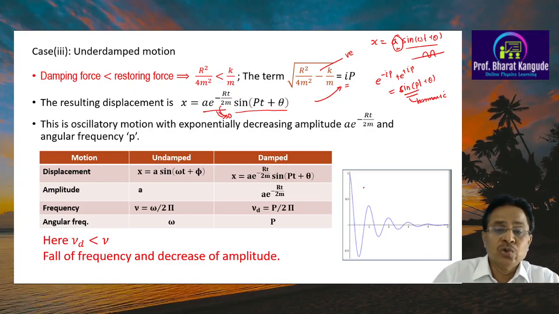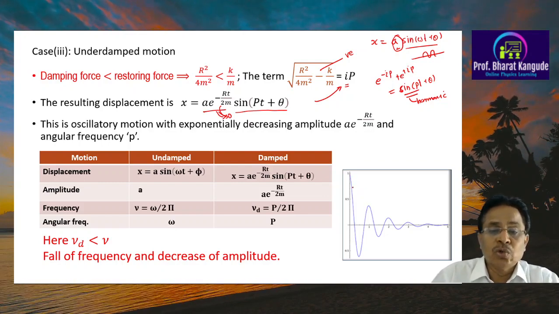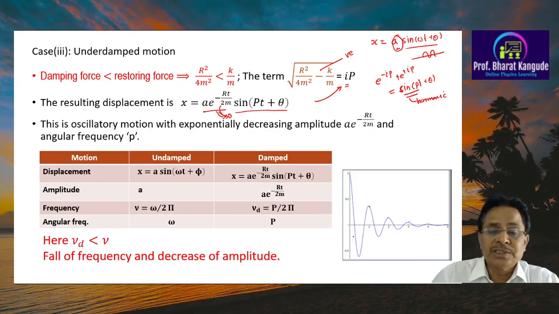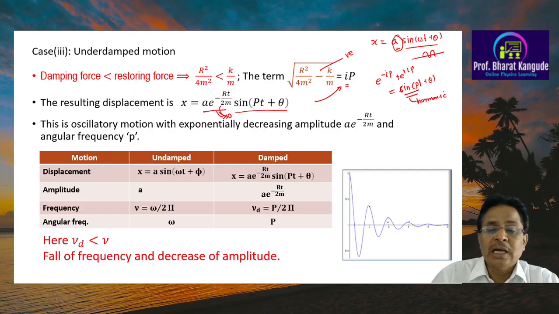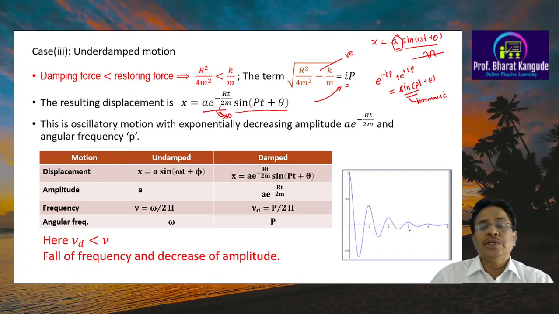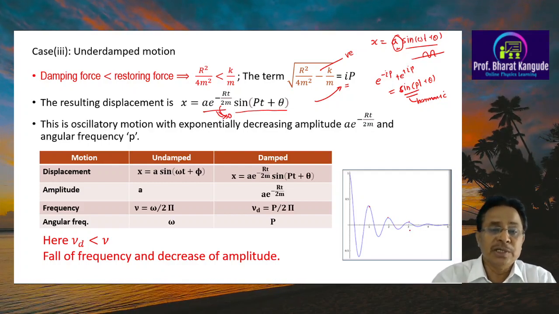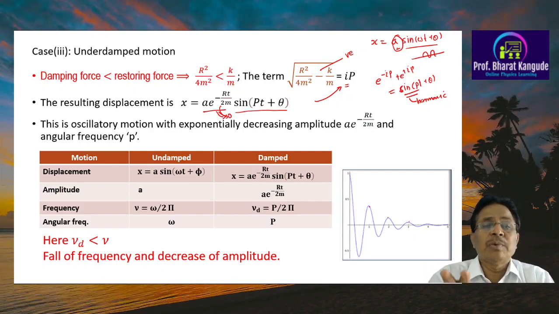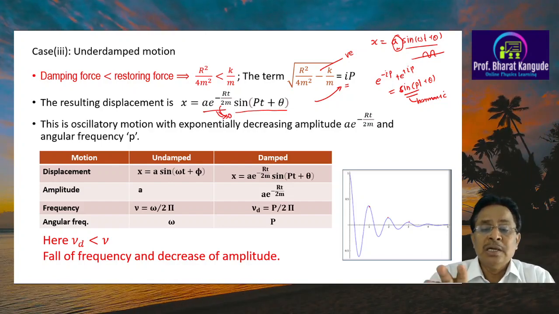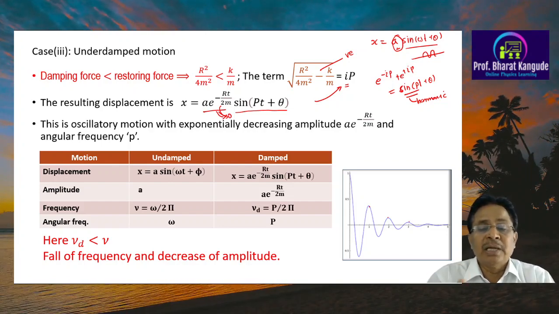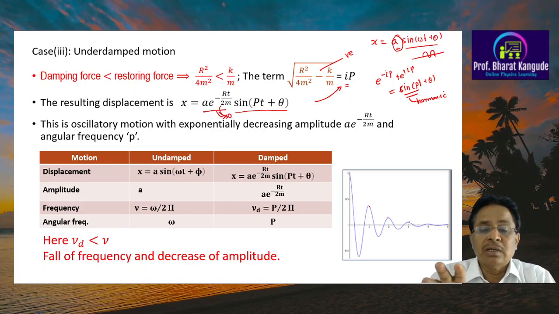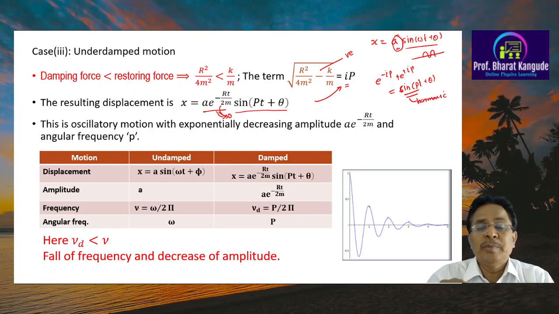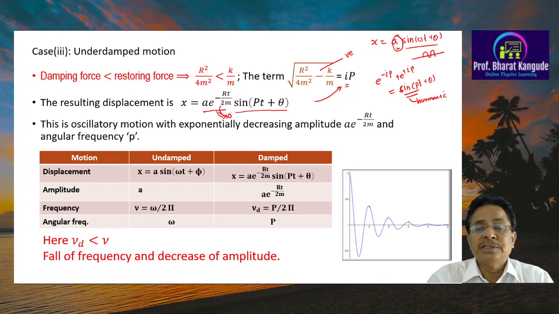This is what the diagram shows you, that this amplitude goes on decreasing as we have drawn in the earlier diagram too, and at the same time this is controlled by this oscillatory function, and that's what the resultant path shown here is. So this is the explanation that one gets when we study this type of underdamped motion. Underdamped motion means oscillations are there, but every time the amplitude goes on decreasing, and this decrease in the amplitude is exponential, which is represented by this diagram.